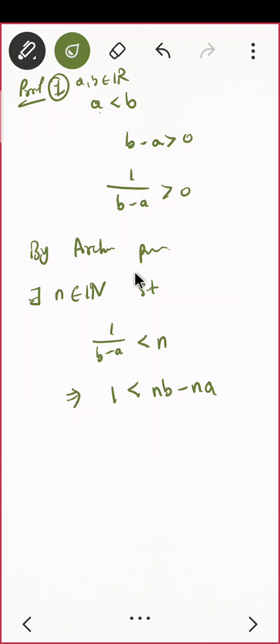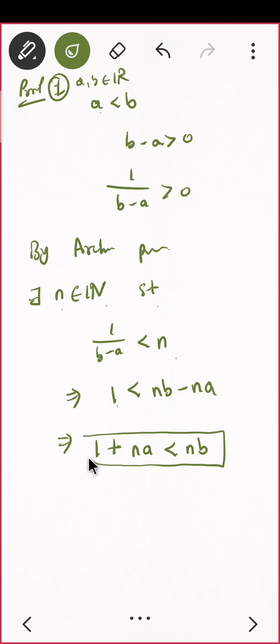Is that okay? a is less than b, so b minus a is positive. So 1 upon b minus a is positive. By the Archimedean property, there exists n belonging to natural numbers such that 1 upon b minus a is less than n, so 1 is less than nb minus na. Is that okay? So can I take minus na this side? So this will become 1 plus na is less than nb. Can I write like this? I'll just make it a box. I'll be using this.